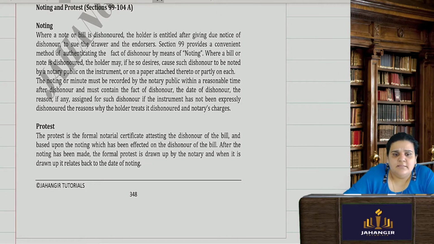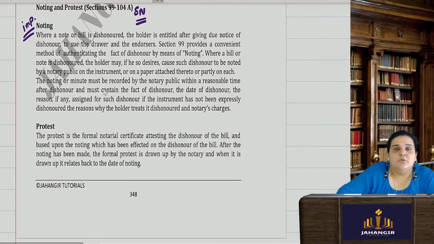whenever there is a dishonor for non-payment or something, a noting and protest has to be done. So it becomes the legal proof that this particular party has dishonored your negotiable instrument. So now what is this noting and protest? Very simple, and it is important. They ask this for short notes.